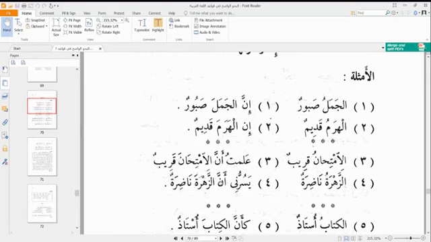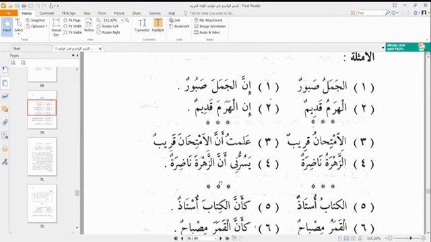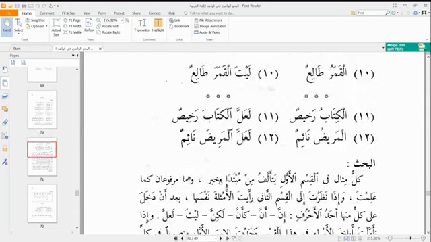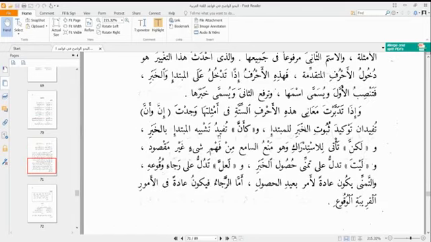It emphasizes and establishes the meaning, the khabar, which is qarib, for the mubtada, which is imtihan. That's what it establishes, that the examination is indeed very, very near. So, and another example here.